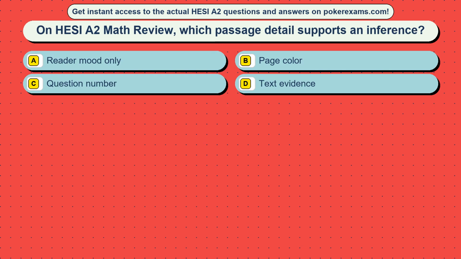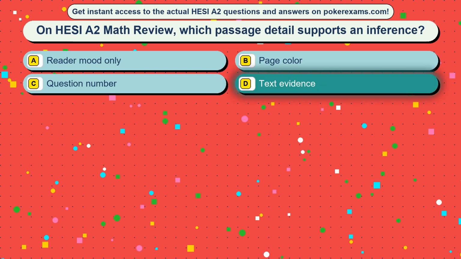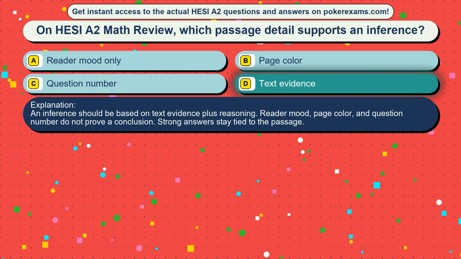Question 14. On HESI A2 Math review, which passage detail supports an inference? Option A, reader mood only. Option B, page color. Option C, question number. Option D, text evidence. The correct answer is option D, text evidence. An inference should be based on text evidence plus reasoning. Reader mood, page color, and question number do not prove a conclusion. Strong answers stay tied to the passage.